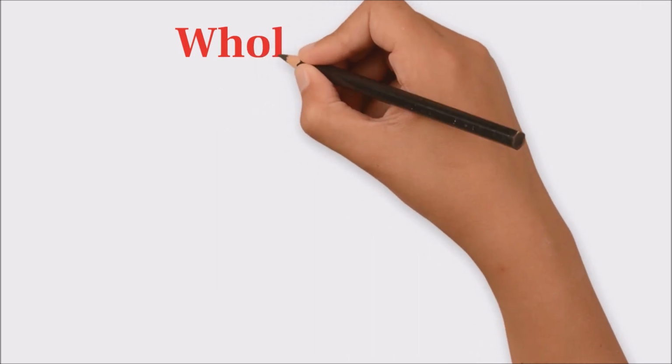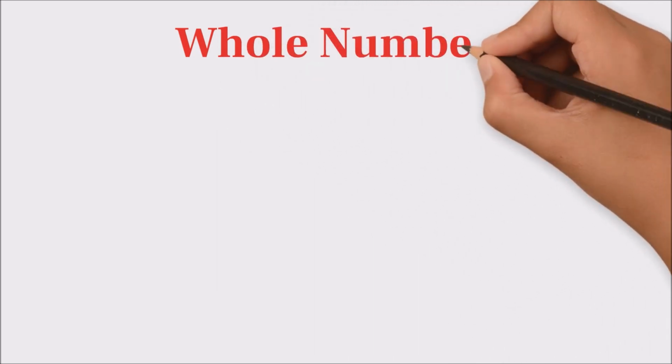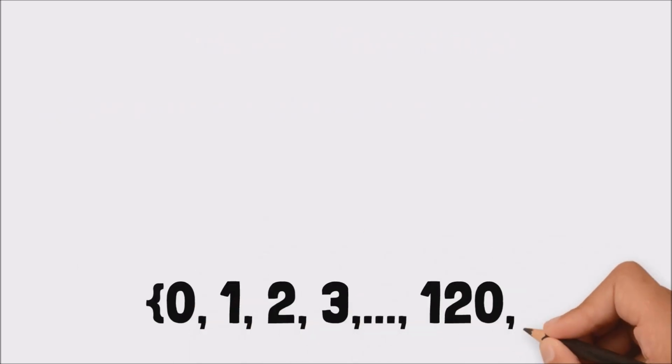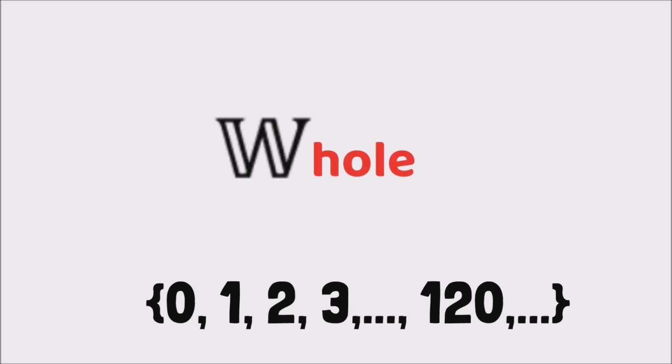Next up, we have the set of whole numbers, which is very similar to set N, except that it also has the digit 0. So it starts at 0 and contains all the other numbers that belong to the natural number set. That's the set of whole numbers, and the label is, you probably guessed it, W. Here are some examples of whole and natural numbers that we see every day.